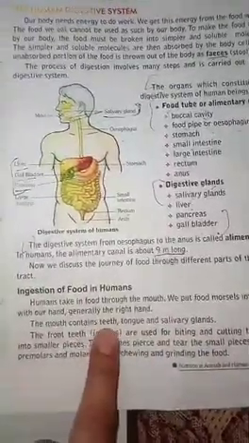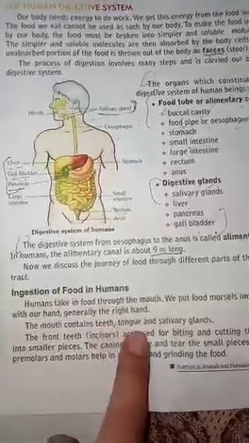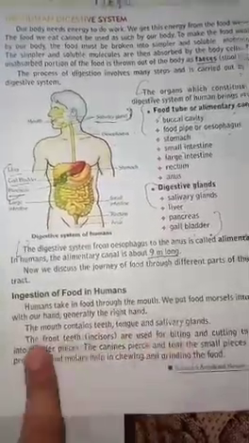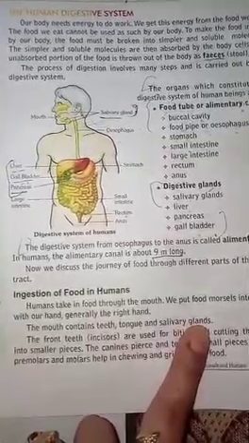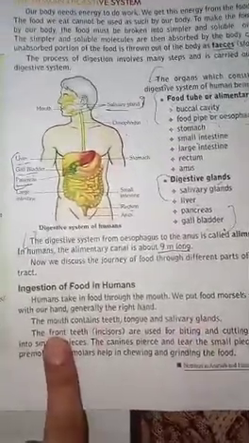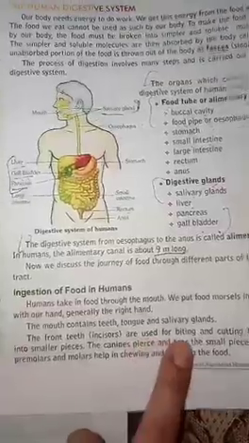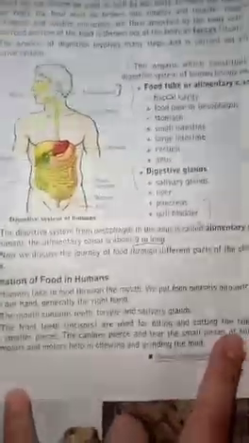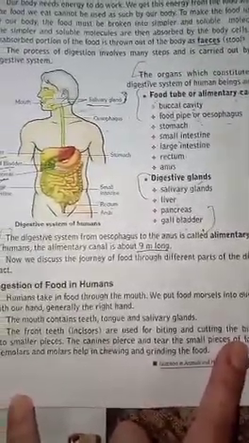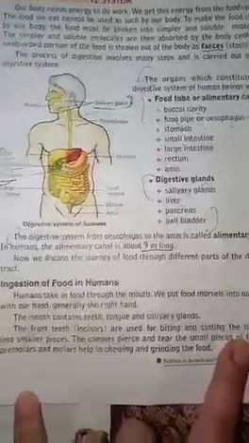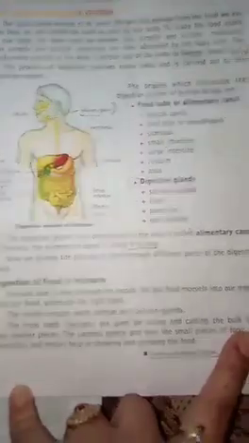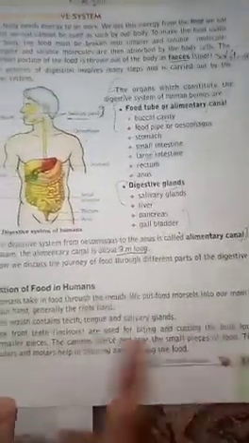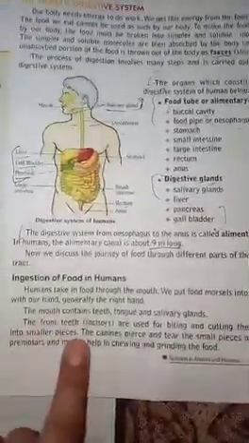In the mouth, which things are present? Teeth, tongue and salivary glands. What are salivary glands? They produce the watery substance in our mouth. The front teeth are used for biting and cutting the food. The front teeth, the incisors, help in biting the food and cutting the bulk food, meaning the large part of the food, into small pieces.